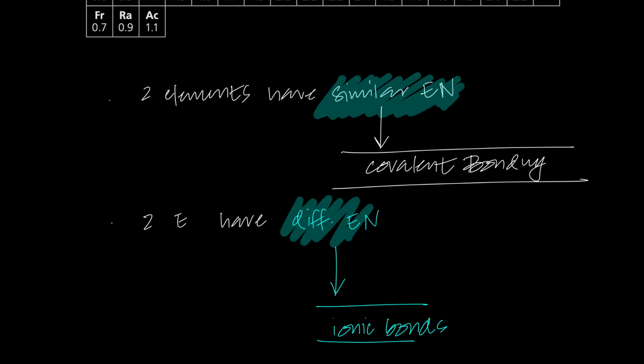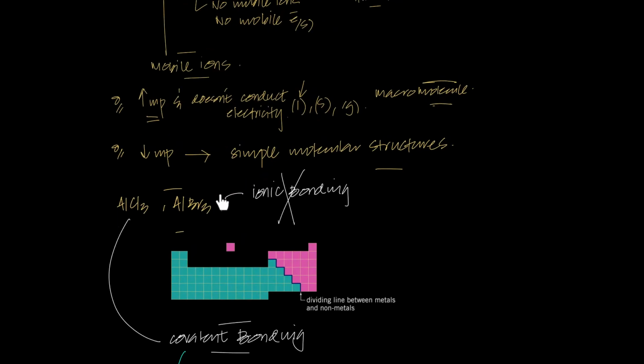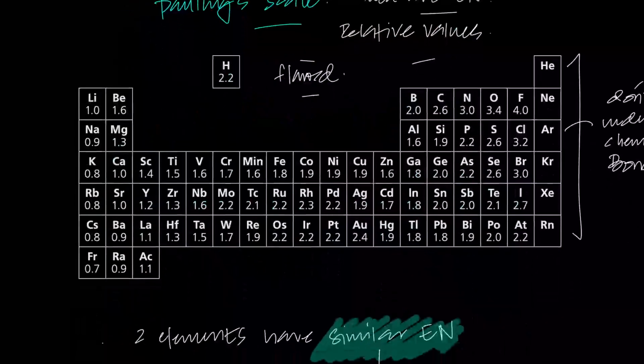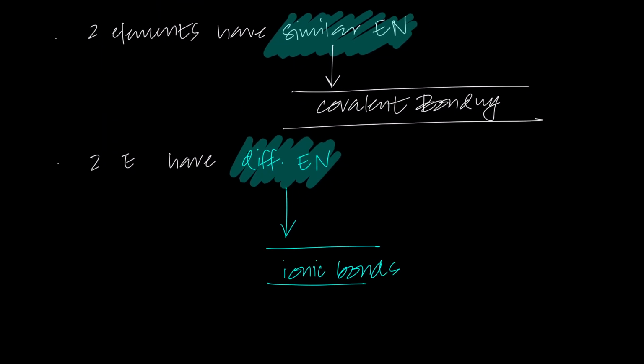Because we were faced with a problem. Which problem are we faced with right now? We are faced with the problem of why these are undergoing covalent bonding and not ionic bonding. So we are trying to solve that problem, and for this particular problem, we've covered all of this up until now. Similar electronegativity would result in covalent bonds, and dissimilar, different electronegativity would result in ionic bonds.